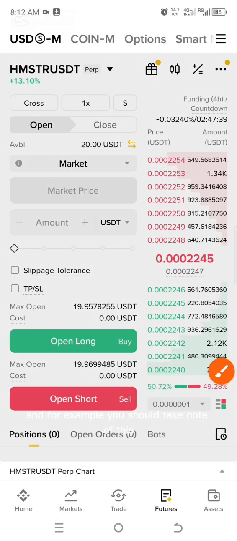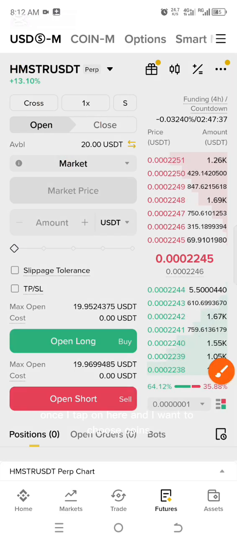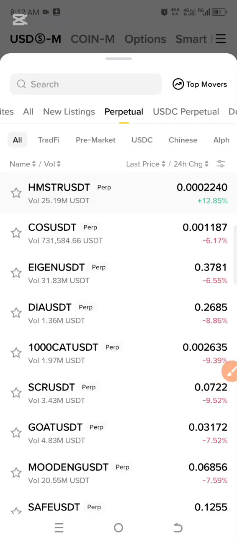And for example, you should take note of this. Once I tap here and want to choose coins, these contracts always have expiry dates. So the coins that are provided in futures always have expiry dates.